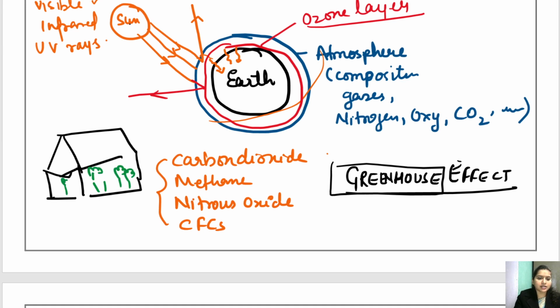So even during the cold, if it is a very cold season, the sun rays are getting trapped and it gives a favorable, warm environment inside this greenhouse to protect the plant or for the growth of plant.